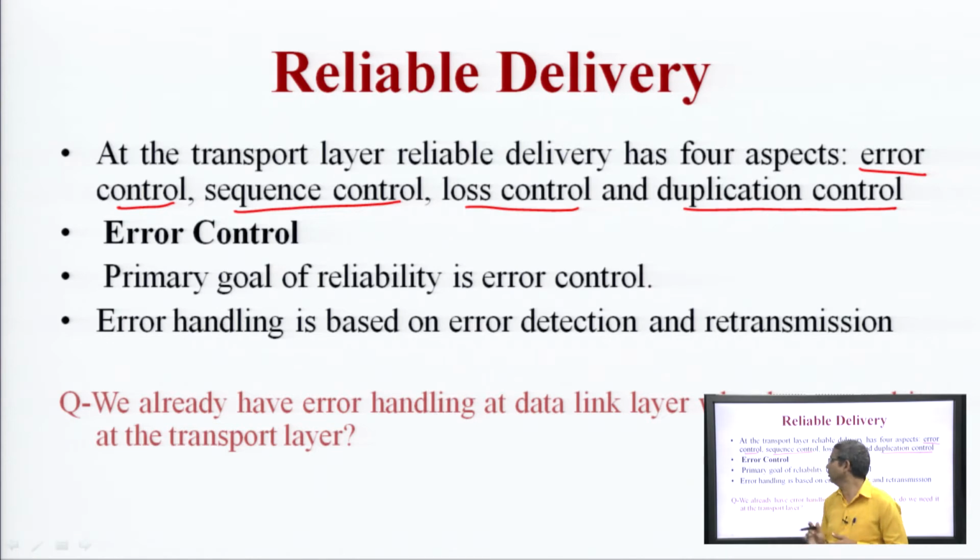What is error control? Suppose you send some message from the sender to the receiver. Both the sender and the receiver want that the message that has been sent must be received exactly, but it is not always possible due to several reasons.